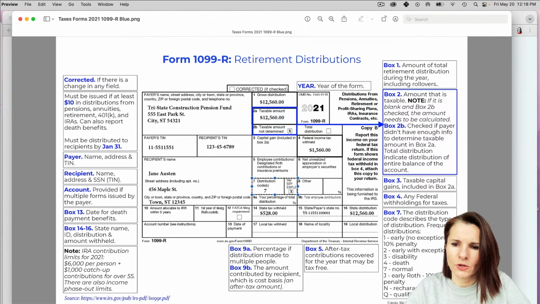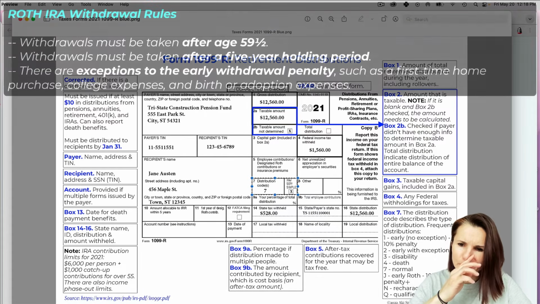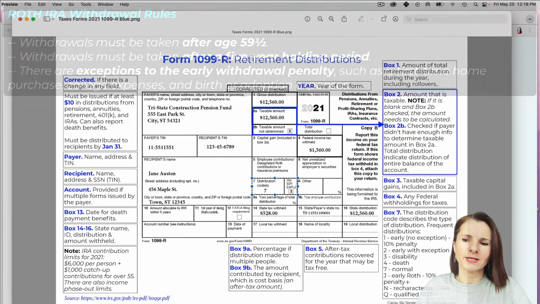And then we have another code, J, for early Roth distribution. So that will be a 10% penalty. So you can ask yourself, if I have a Roth plan, I put in my money in the Roth plan after tax, so I'm already taxed on the money, so later on I am not when I take it out. Why am I getting penalty? Because there are some rules on when you can take out money from a Roth as well.